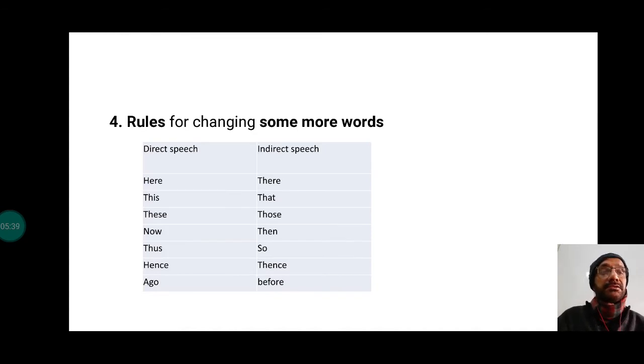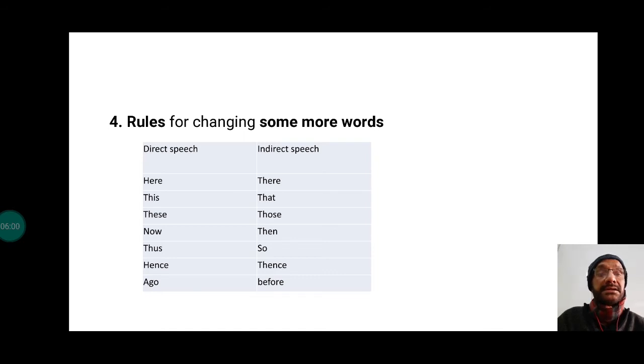Then there are a few more rules for changing some more words. Here becomes there in indirect speech. This becomes that. These becomes those. Now becomes then. Thus becomes so.